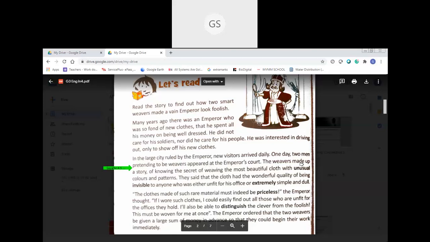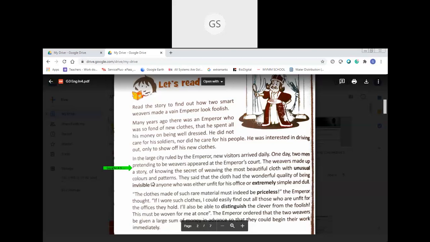The weavers made up a story of knowing the secret of weaving the most beautiful cloth with unusual colors and patterns. So they can make a beautiful cloth with unusual colors and patterns. What is unusual? It's so special.